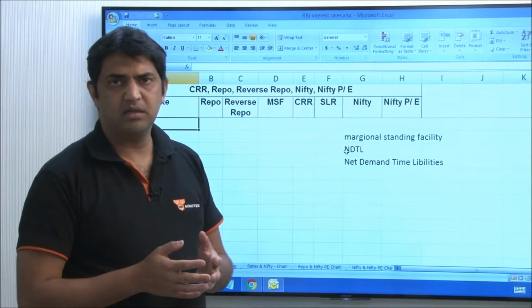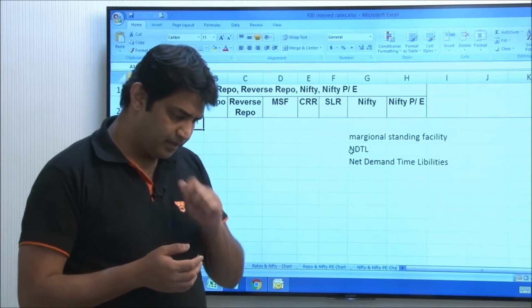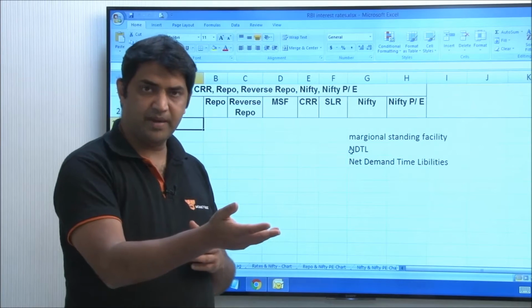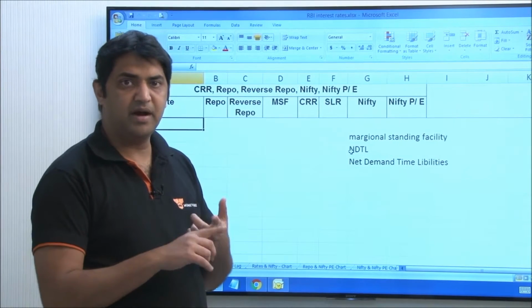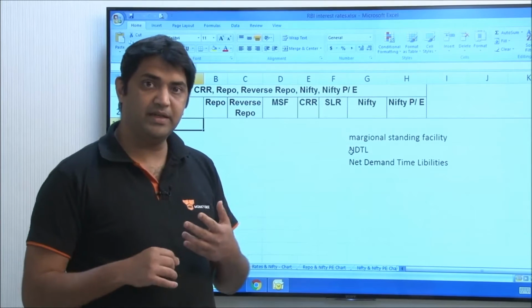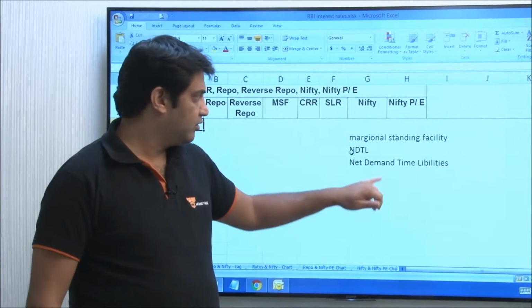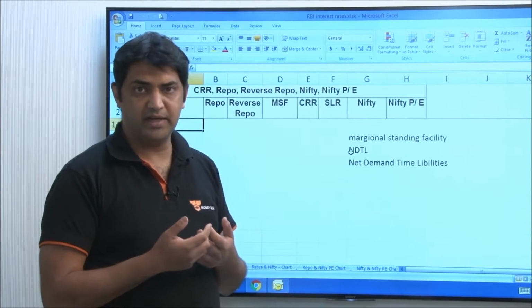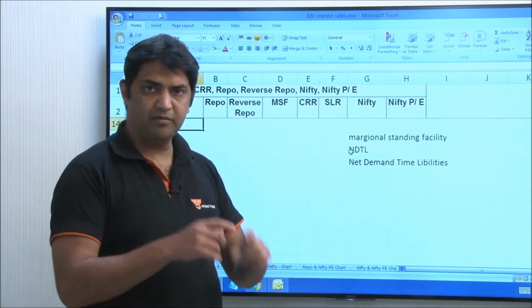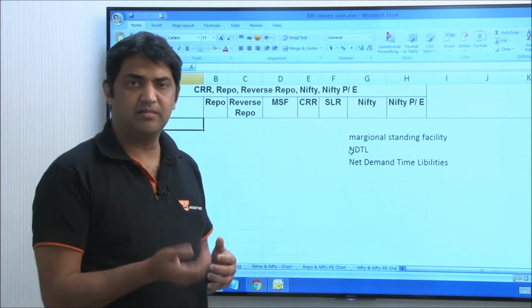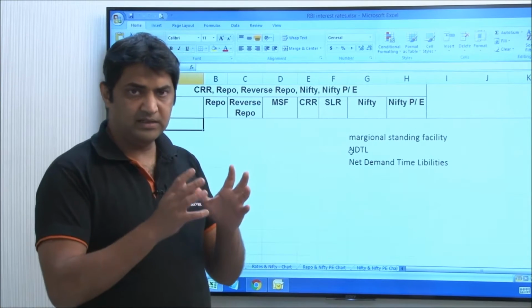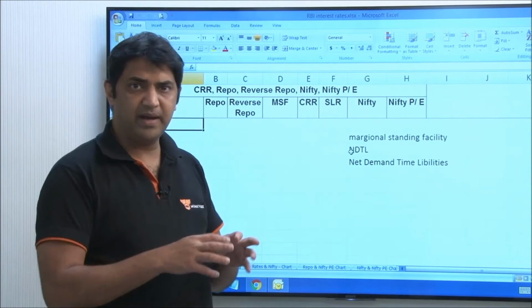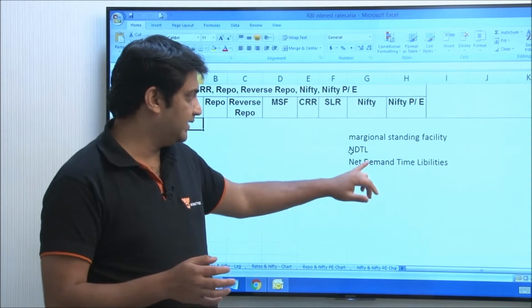In simple terms, for our understanding, the money which is there with the banks, our money, is demand and time liabilities. Our money is a liability for the bank. So demand liabilities will be current account, saving account, because we can take the money out anytime, and a time liability would be fixed deposits or TDRs, term deposit receipts. So that is the total money which is there with the bank, and that is roughly known as NDTL, net demand and time liabilities.